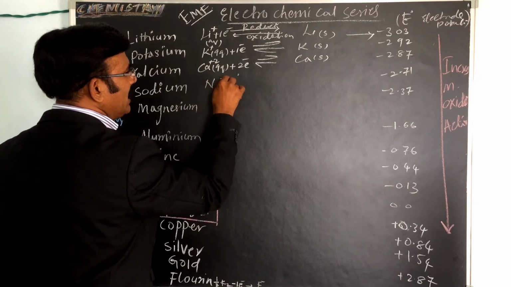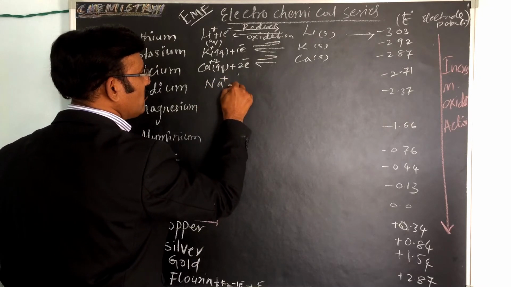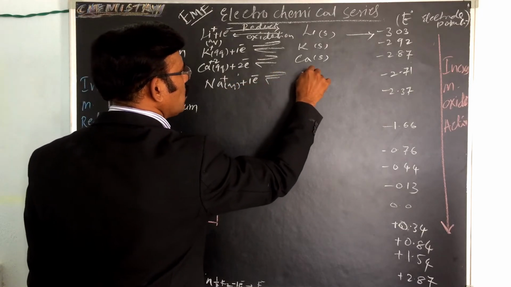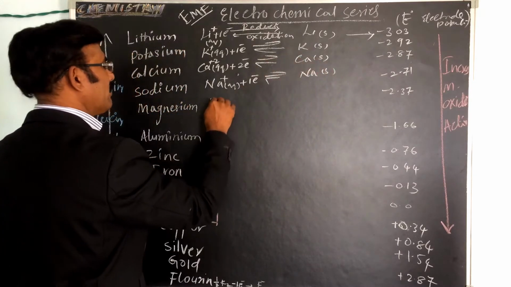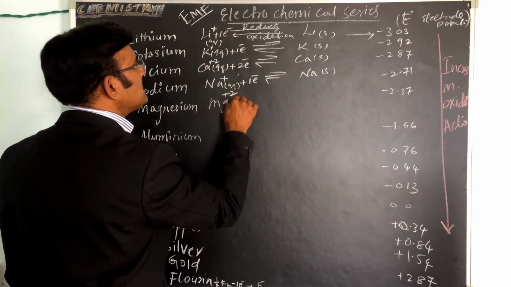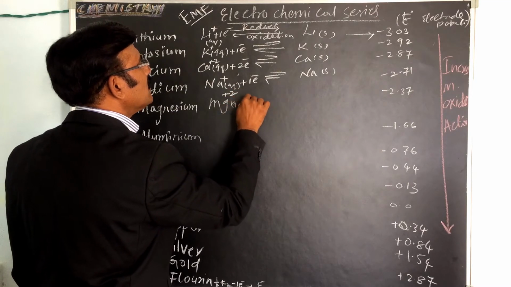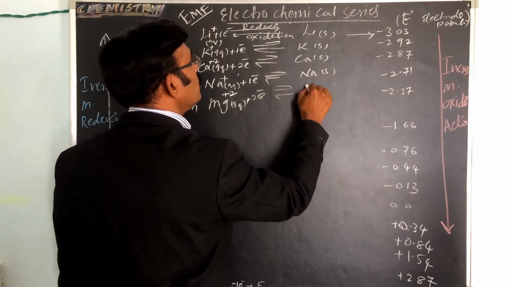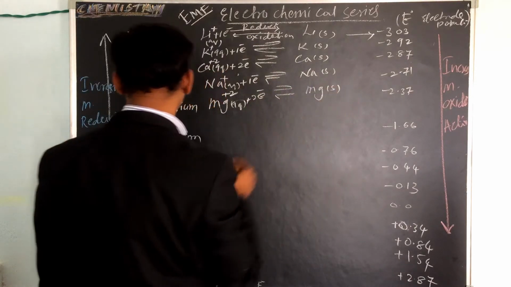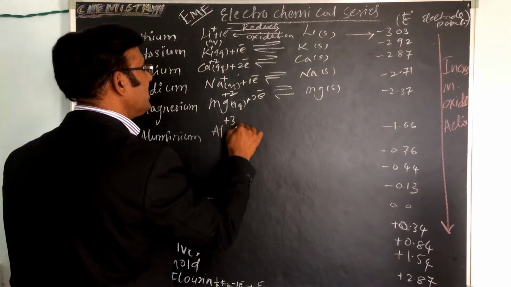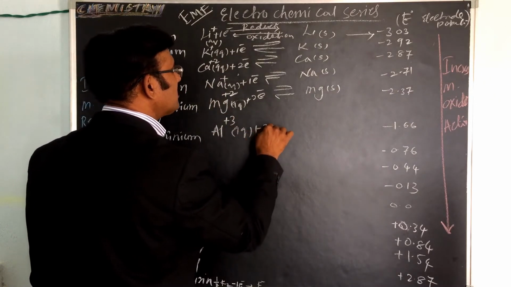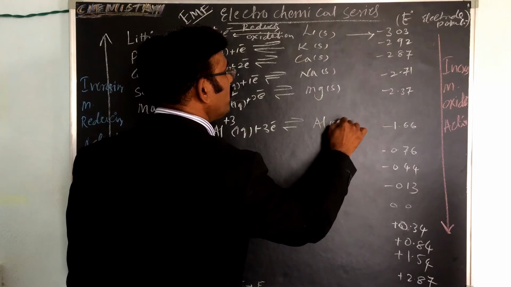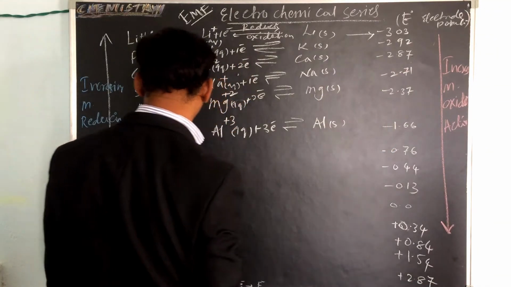Sodium: Na plus in aqueous solution takes one electron in equilibrium to form sodium solid. Like magnesium: Mg plus 2 in aqueous solution takes 2 electrons in equilibrium, oxidation and reduction, to form magnesium solid. Aluminium: Al plus 3 takes 3 electrons in equilibrium to form aluminium solid. Its electrode potential is minus 1.66.